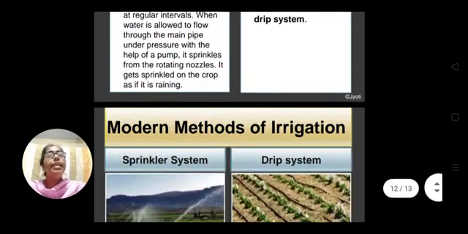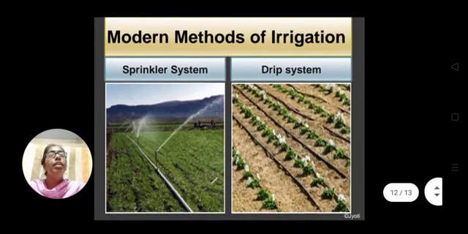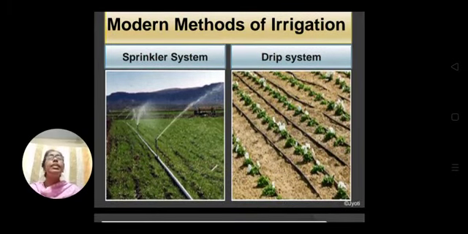So here you can see in the diagram the drip system. In the drip system you can see the plants are grown in lines at regular intervals. In between them the pipes are spread, and the pipes have holes at regular intervals.